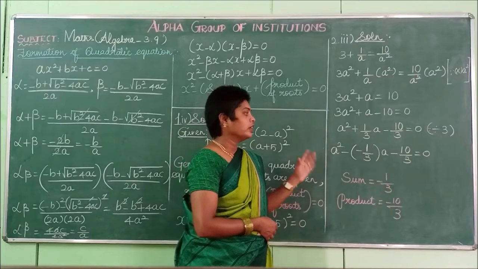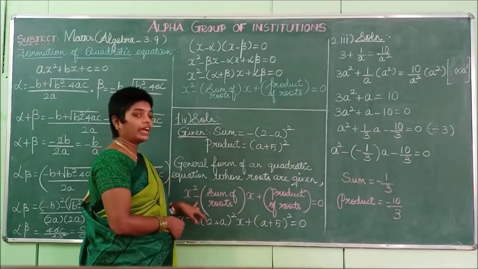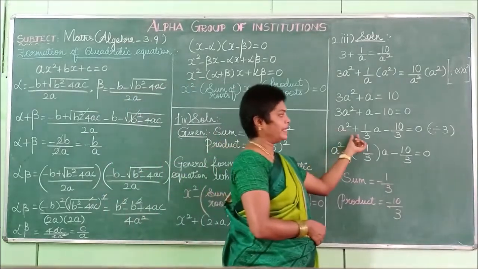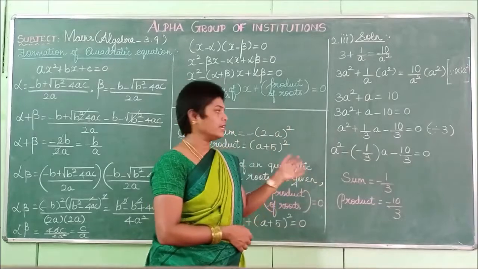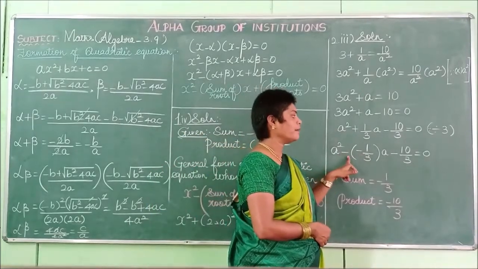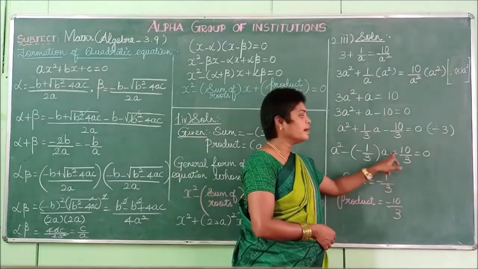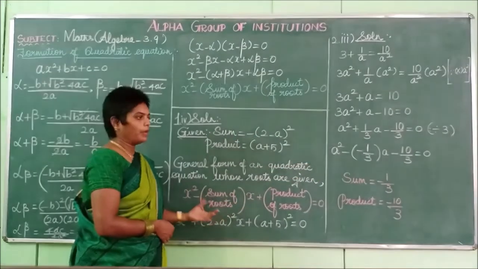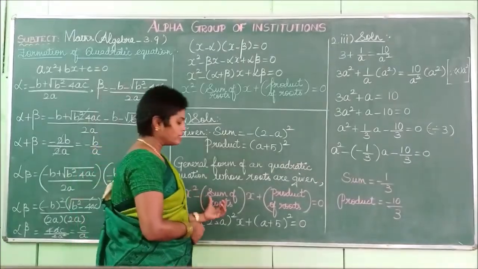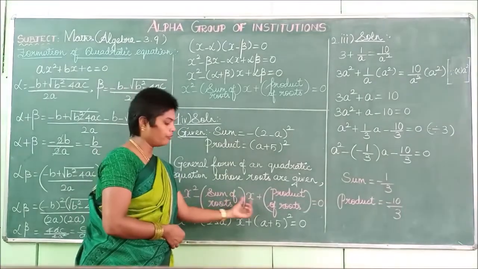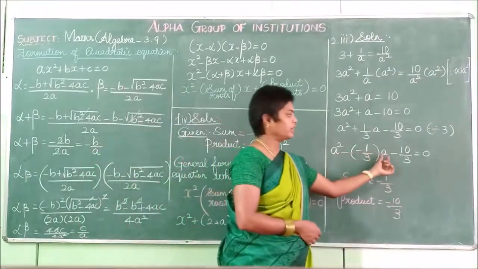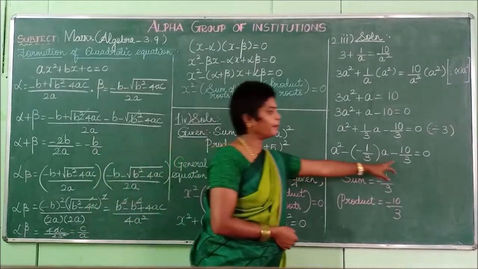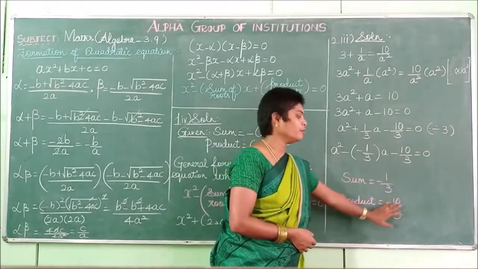So listen to the next step. In our formula we had what? x squared minus sum of the roots into x plus product of the roots. But here it is plus, so plus can be split and written as minus into minus. So a square minus of 1 by 3 into a minus 10 by 3 is equal to 0. Now listen, it is related to that formula, so you can easily apply the values. What is our sum? Sum is the coefficient of x, so the coefficient of a here is minus 1 by 3. What is our product? Our product is this term, so the product is equal to minus 10 by 3.